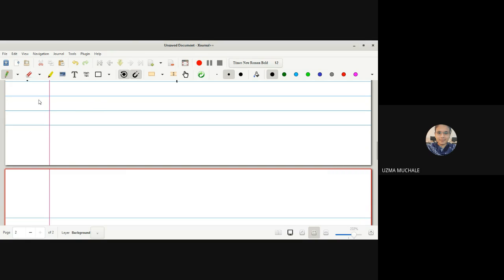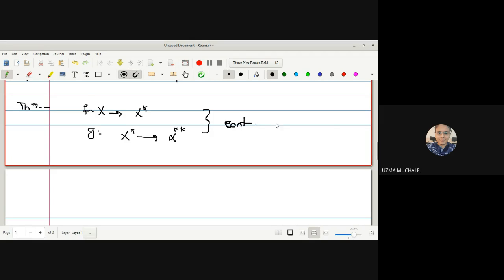Okay, in the next theorem, what is given to us? F is a mapping from X to X star and G is a function from X star to X double star. We are provided that they are continuous functions. And what is our aim to show?